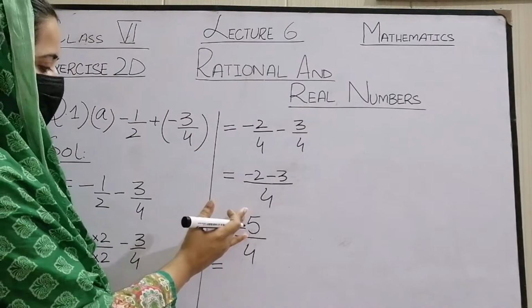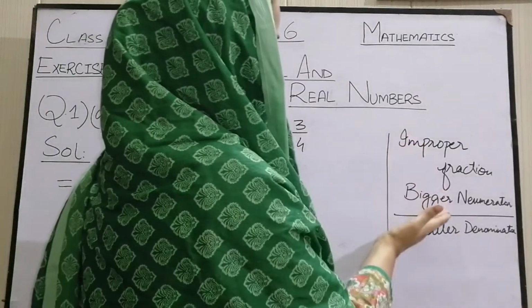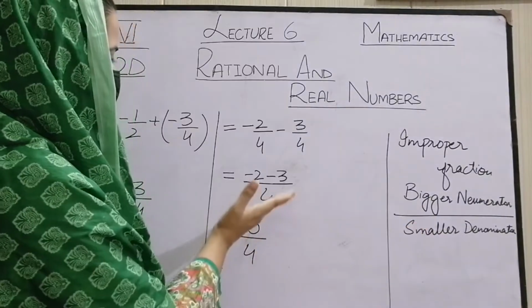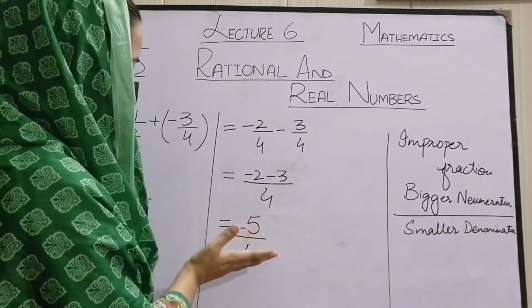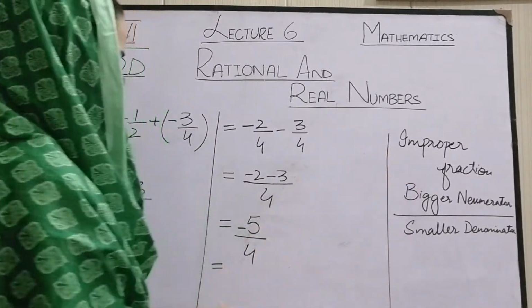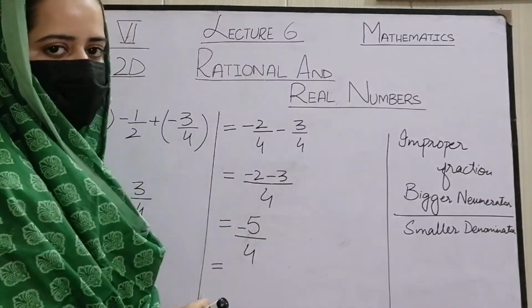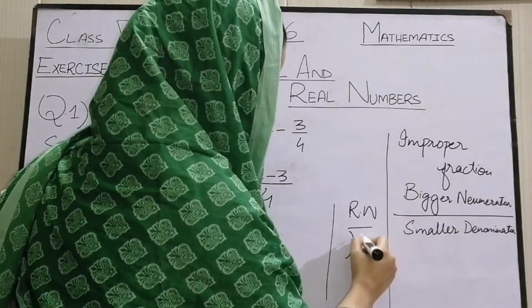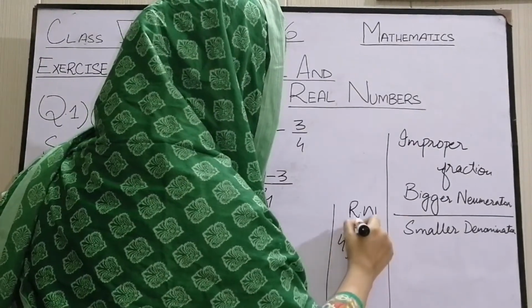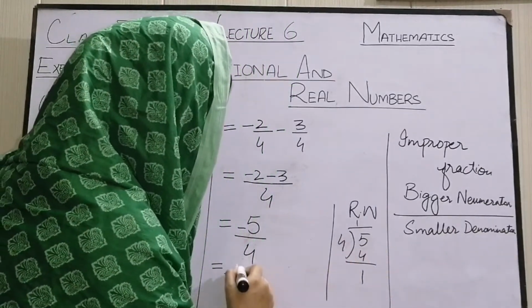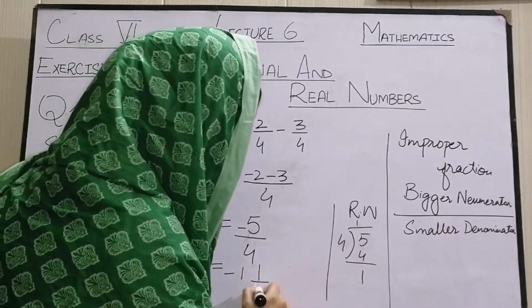It is an improper fraction. Improper fraction means bigger numerator and smaller denominator. Whenever the numerator is bigger than the denominator, we call this fraction an improper fraction, and an improper fraction is always converted into a mixed fraction. In rough work, you can do this procedure. 4 ones are 4. So you can write it as minus 1 whole 1 by 4.